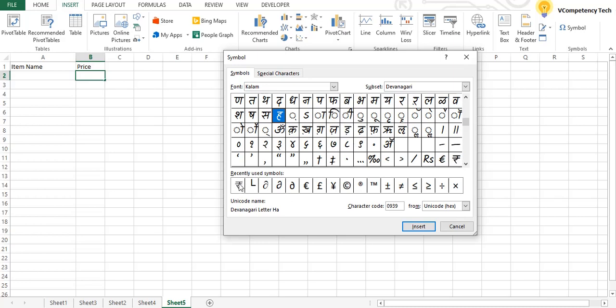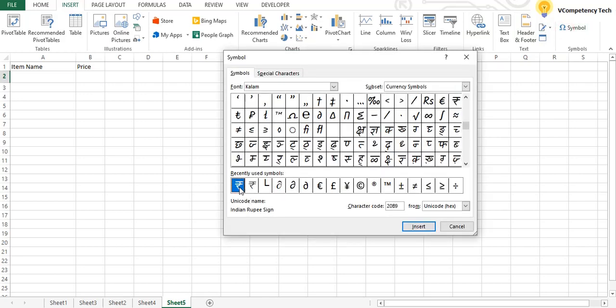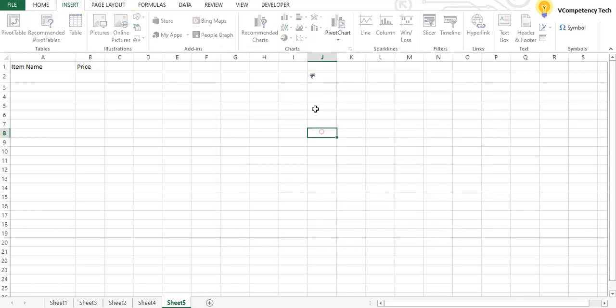I did this previously, that is why it is there, otherwise this rupee symbol was not here. Okay. Double click. So now this also came. So this is here, insert. Fine. Okay, so we'll go to another cell, come here, select the rupee symbol and insert. Close. So we have the rupee symbol here.